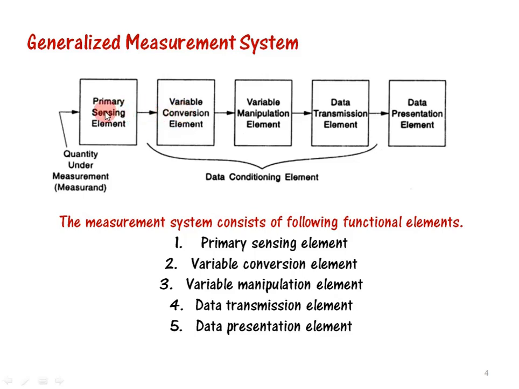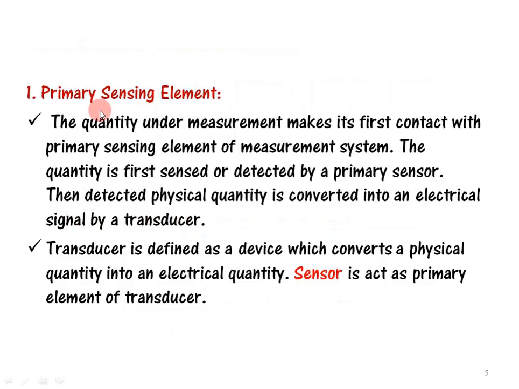This transducer consists of a sensor in the initial part. The sensor is the initial part of a transducer, and it acts as the primary element in the transducer. The transducer has two parts.